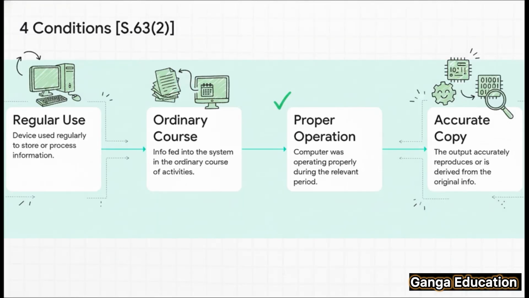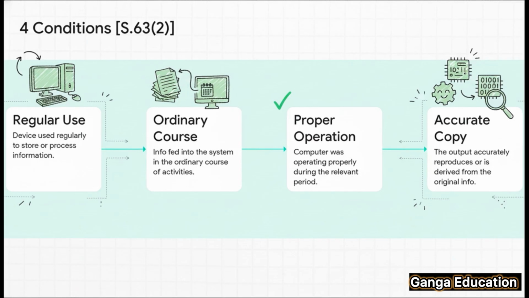So, subsection 2 gives us 4 conditions. And listen carefully, these are mandatory. First, regular use. This means the computer or device had to be used regularly for storing or processing information. Second is ordinary course. The information must have been fed into the system as part of normal, everyday activities.